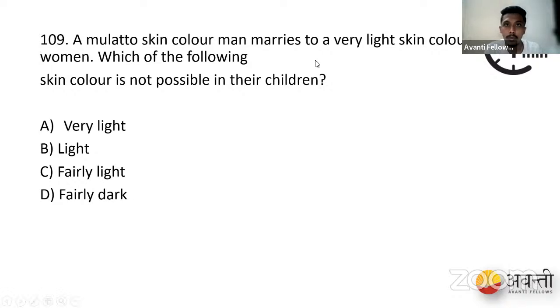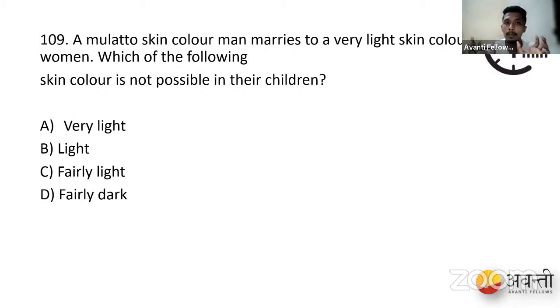I'll just put it in the chat box. You can follow the chat box if possible. So the alleles for mulatto skin are capital A, small a, capital B, small b, and capital C, small c. And for very light skin, it is small a, small a, small b, small b, and small c, small c.